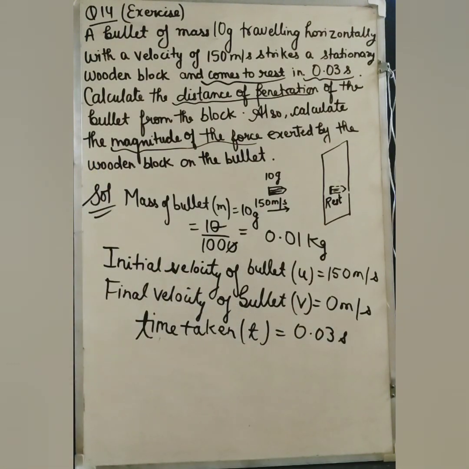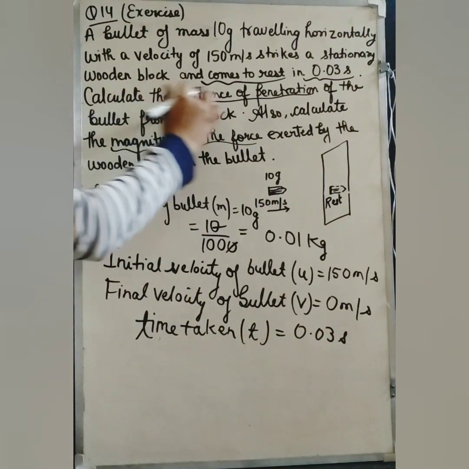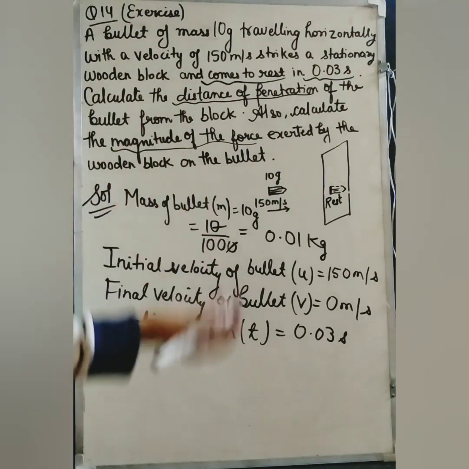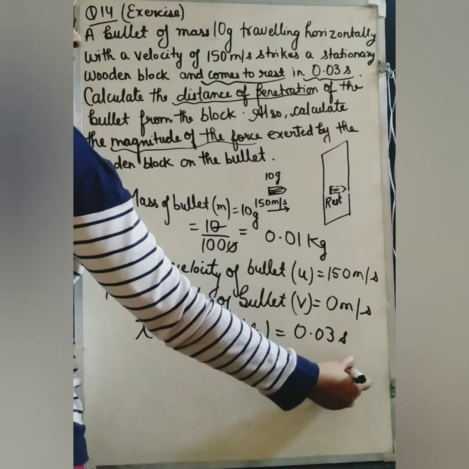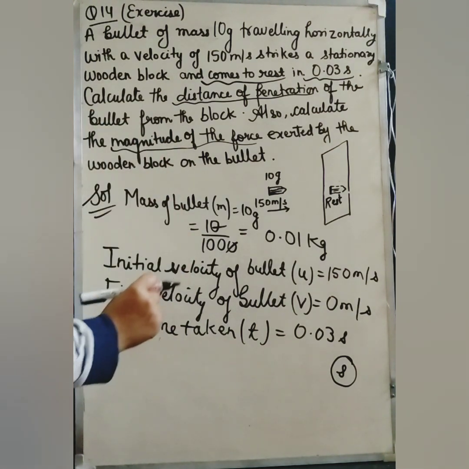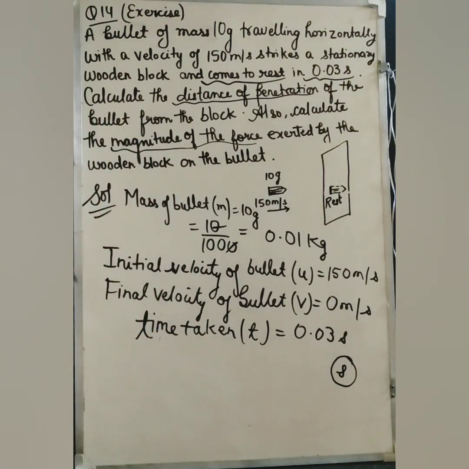Now students, if you want to find out the distance of this penetration, the value of s, then you need equations of motion. But for that, first of all, you need the acceleration exerted by the wooden block on this bullet.